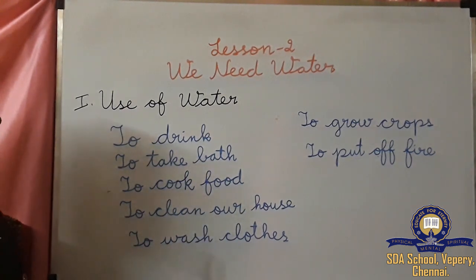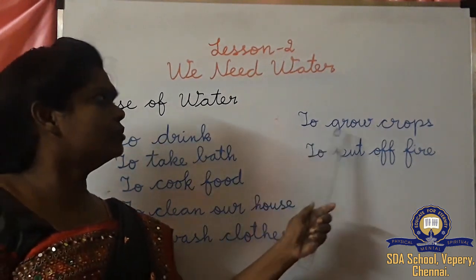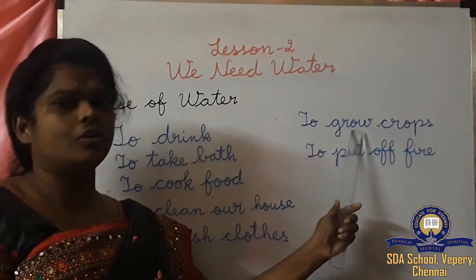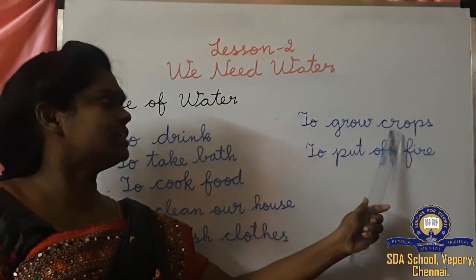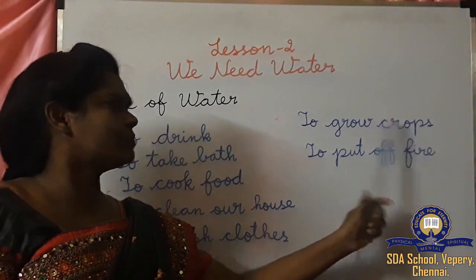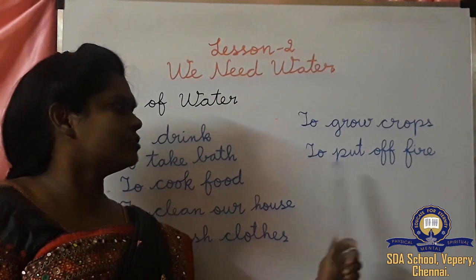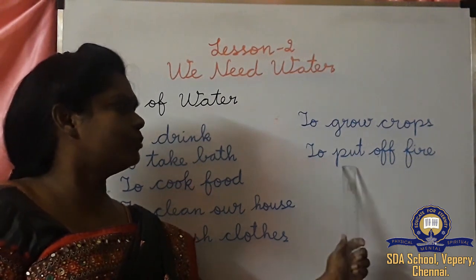C-L-E-A-N, to clean our house. To wash clothes. What's the spelling for wash? W-A-S-H, wash clothes. And to grow crops. Grow. G-R-O-W, grow crops. C-R-O-P-S, crops. To put off fire. Put off.